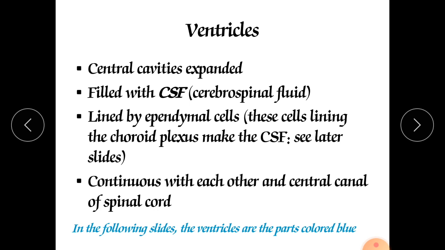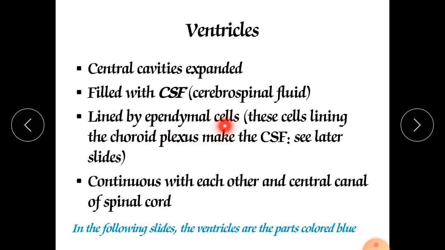Now ventricles, this is a very important point that one should discuss here in the introduction of the CNS. There are actually three types of ventricles that one should know, which we will come across here. The central cavity is expanded, and the important point is that they are filled with CSF, also called cerebrospinal fluid. All over the ventricles you will find the cerebrospinal fluid, lined by the ependymal cells.